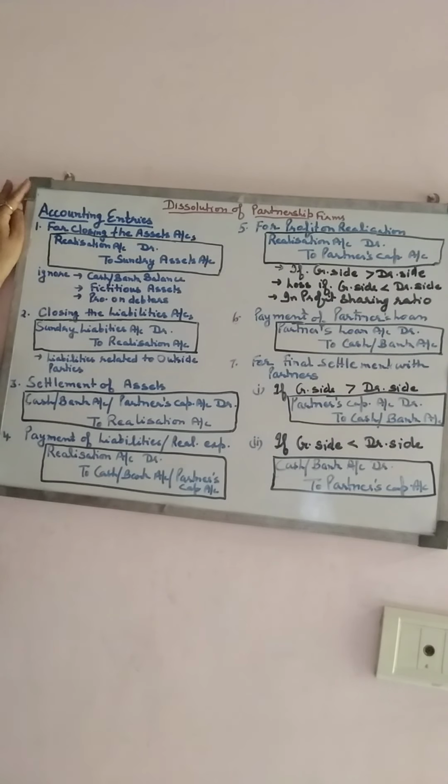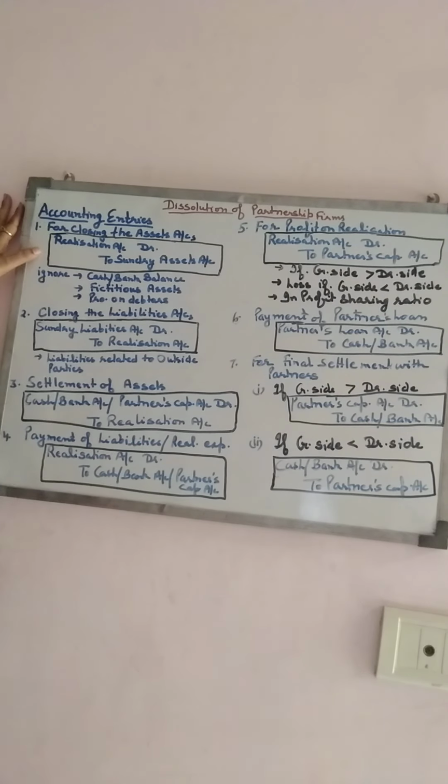Hello students, as you know we are doing the dissolution of the partnership firm. Today we are discussing the journal entries or the accounting entries relating to this chapter. Firstly, the entry is related to all the assets which are given in the balance sheet. We are closing those assets.